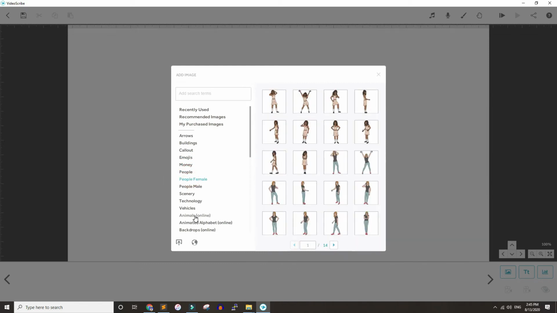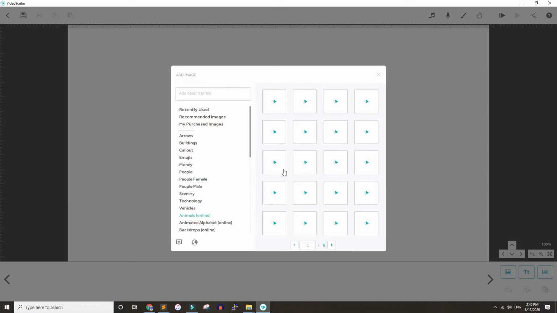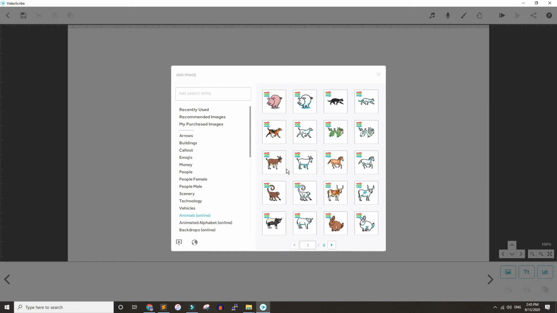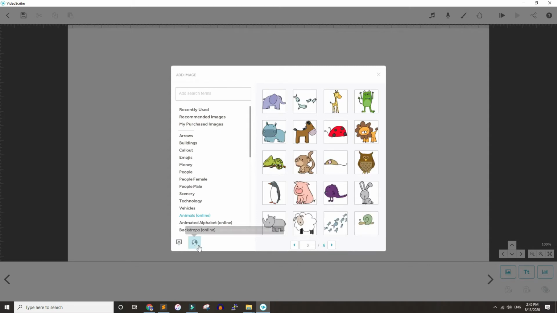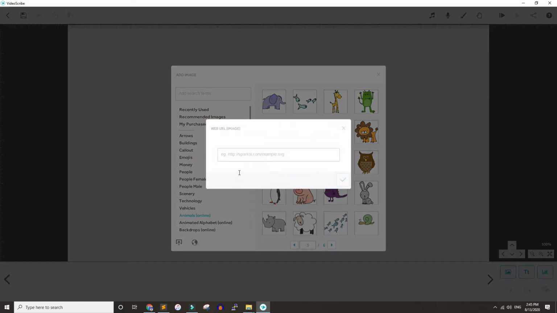As a teacher, I think these animal assets will be very helpful for you, maybe if you try to teach them ABC or some other things. And by the way, if you don't find any specific kind of object that you are looking for, then using this button you can import your own custom object. This globe icon is one of my favorite features. You provide an image URL, and when you click that button, it will be added automatically inside your project rather than first downloading through the browser and then adding into your project. So you can directly add from the internet.